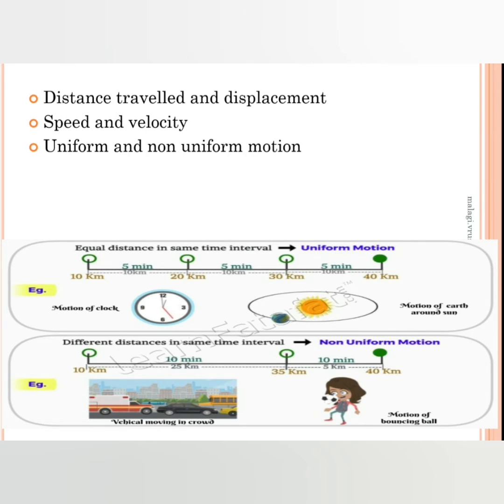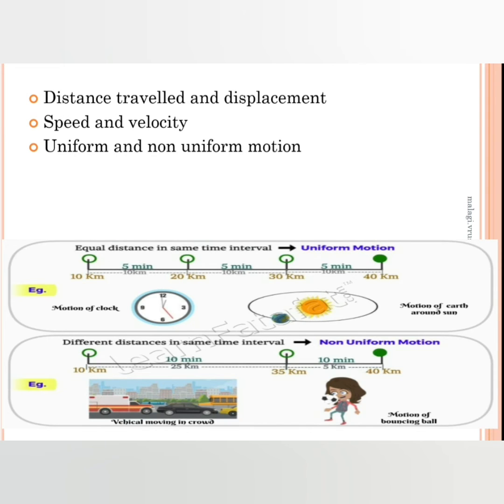Also, 10 kilometers to 20 kilometers, in 5 minutes you reach. From 20 to 30 kilometers in 5 minutes you reach. From 30 to 40 kilometers in 5 minutes you reach. So that also becomes a uniform motion. And non-uniform motion is where, for example, from 10 kilometers to 35 kilometers you reach in 10 minutes, whereas from 35 kilometers to 40 kilometers you also take 10 minutes.